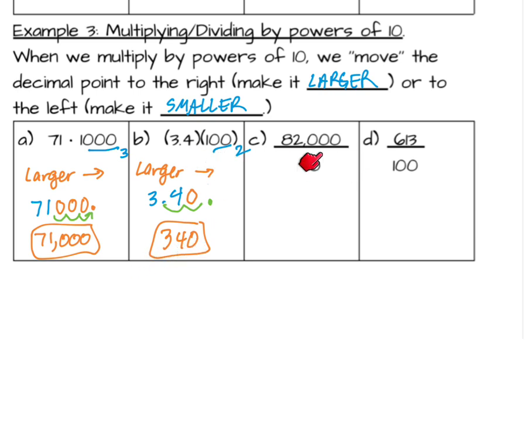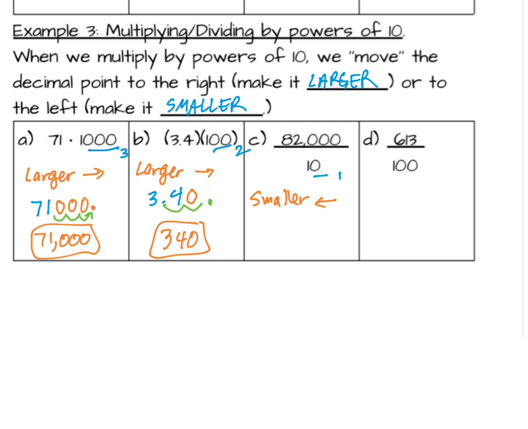In this case, I'm dividing by 10. So 10 has 1 0. I'm only going to move the decimal point 1 place. And because I'm dividing by 10, it's going to get smaller. So when a number gets smaller, I move the decimal point that way.